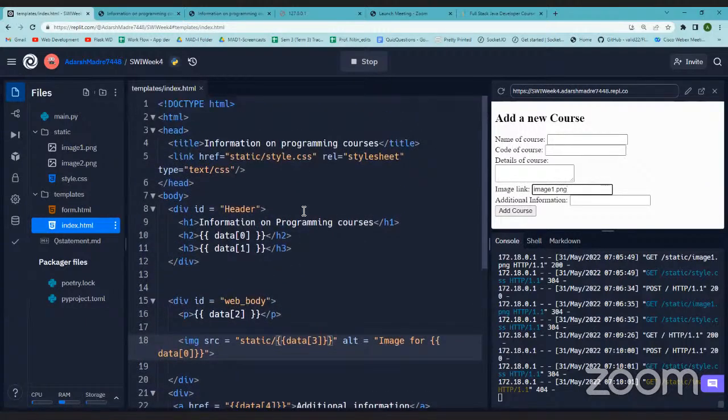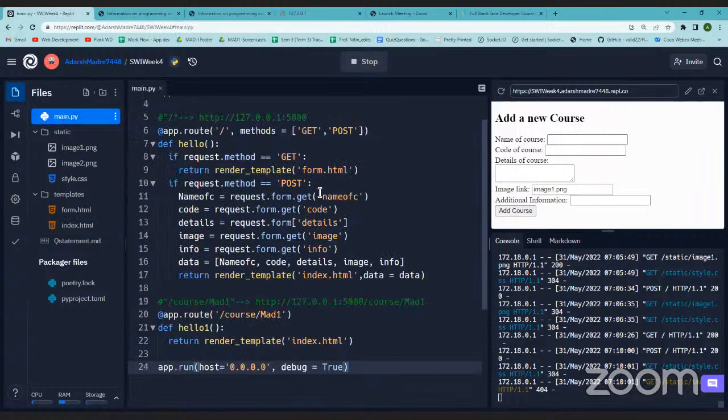Okay, so this is what we intended to do in this session, right? Take the information from a form, manipulate it or work with it at the backend with two other methods, and finally get the page rendered with the appropriate data. So I hope, is there any issue till now?